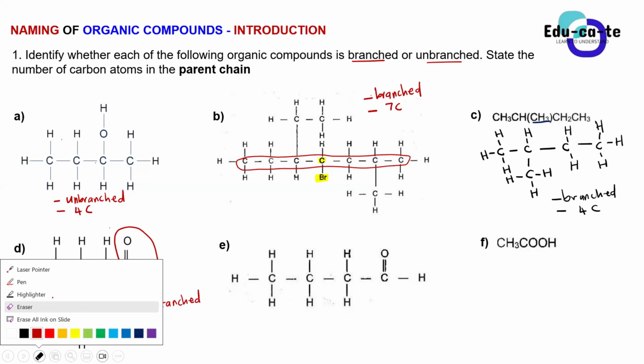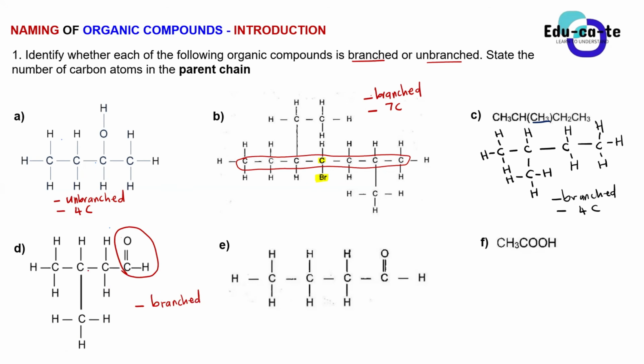And then quick guys, our 10 minutes break is about to begin. How many carbons are in the parent chain here? 4. We're having 4 carbons in the parent chain. And then E, is it branched or unbranched? Quick, just say it. You don't have to raise your hand. It is unbranched, right? And then it's an aldehyde. You can also say that.